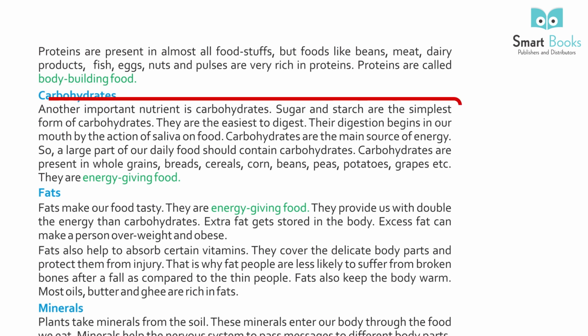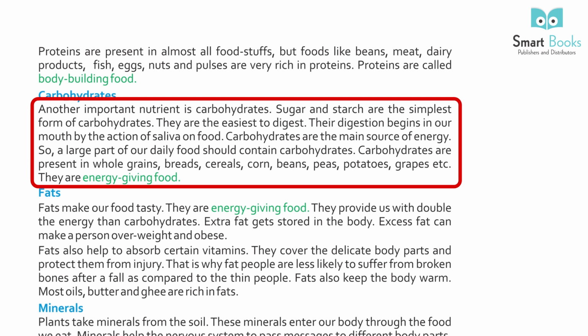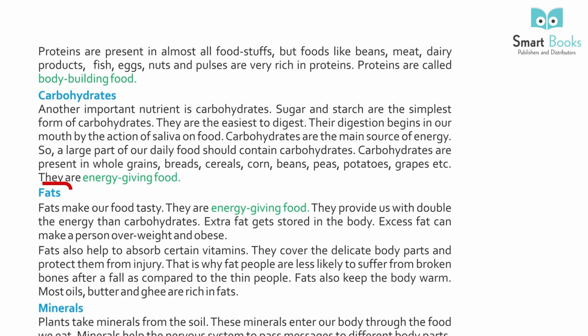Carbohydrates. Another important nutrient is carbohydrates. Sugar and starch are the simplest form of carbohydrate. They are easiest to digest. Their digestion begins in our mouth by the action of saliva on food. Carbohydrates are the main source of energy. So, a large part of our daily food should contain carbohydrates. Carbohydrates are present in whole grains, bread, cereals, corn, beans, peas, potatoes, grapes, etc. They are energy-giving food.